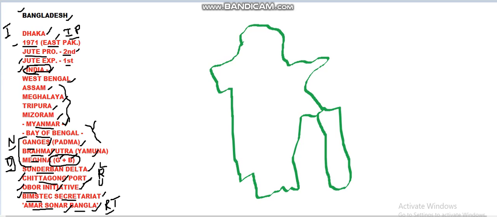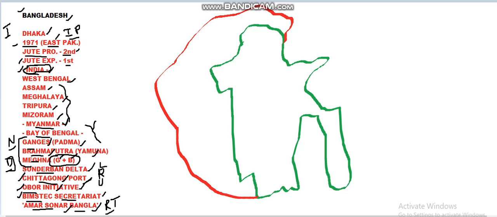This is the basic border of Bangladesh. Now we shall see the bordering states of India around Bangladesh. On the west and on the north, this whole region is bordered by the West Bengal state of India. So this is all West Bengal, and this is Bangladesh.